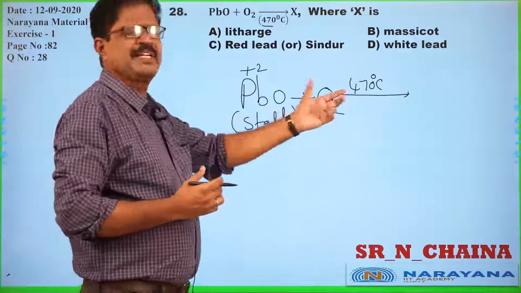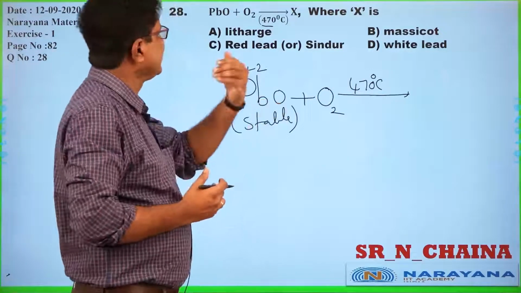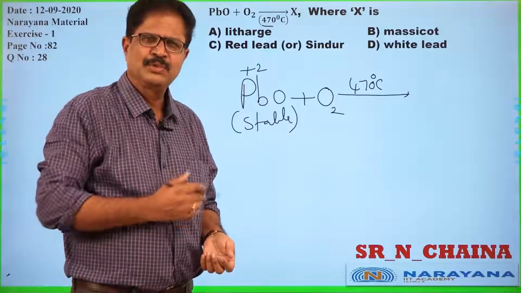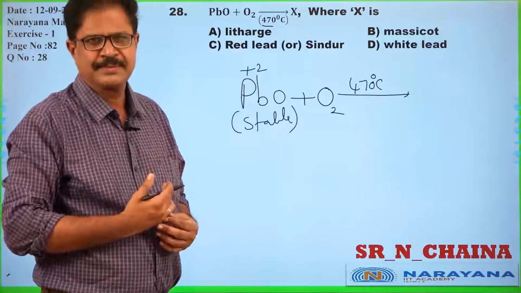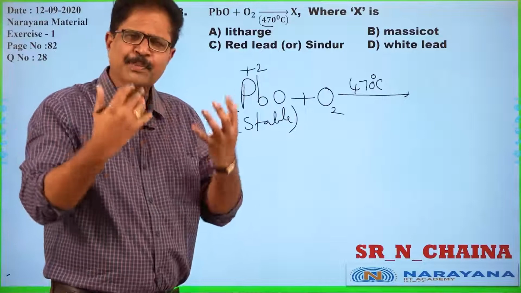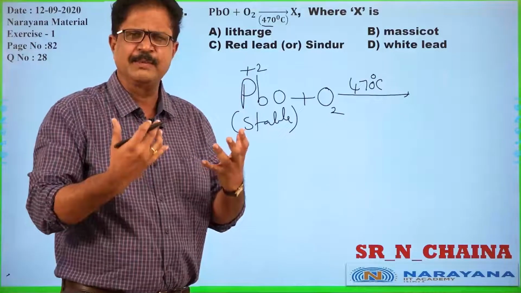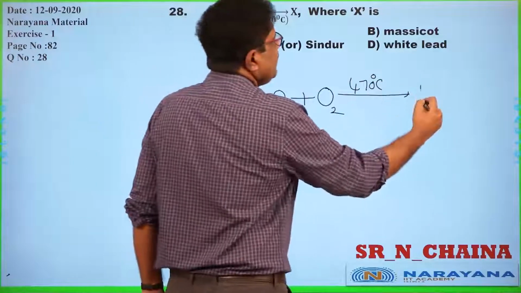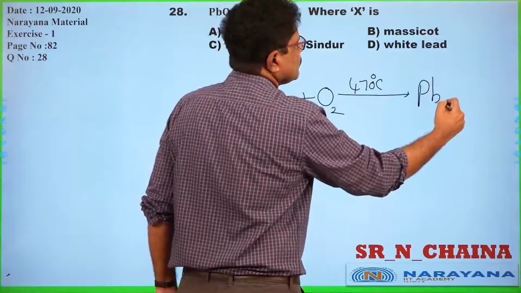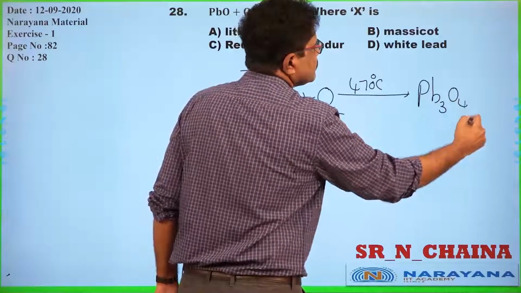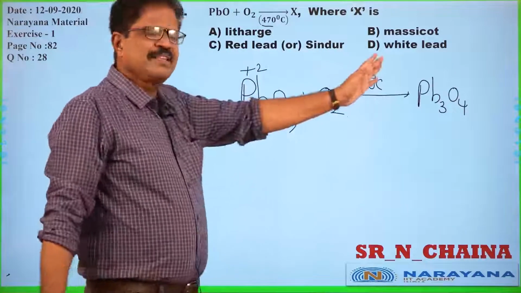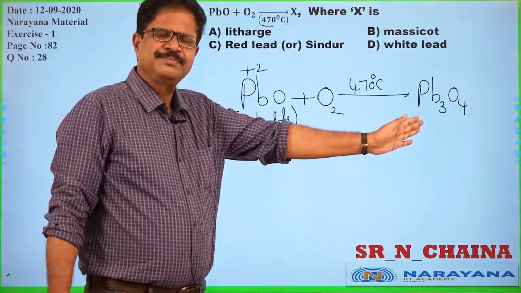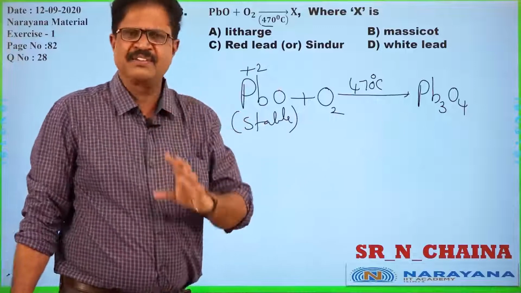So at this temperature only, lead monoxide responds towards giving the products. So what is the product formed, experimentally proved? That is Pb3O4. Whatever product is formed will be the experimental fact.